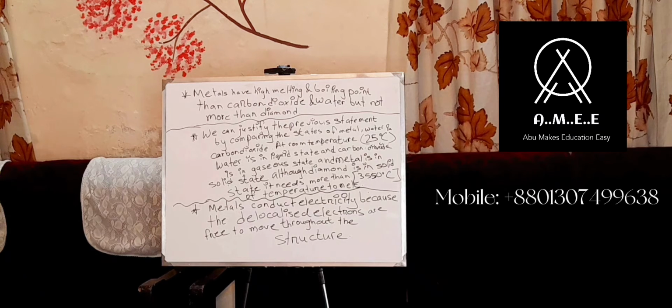As there is a strong electrostatic force of attraction, we need a higher amount of energy to break the electrostatic force of attraction between these two things.